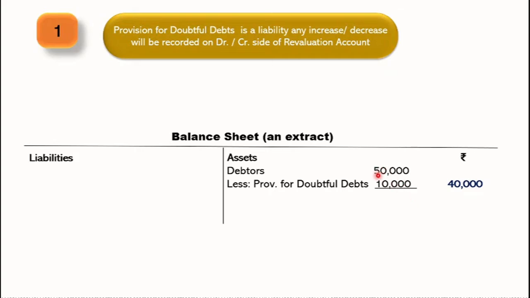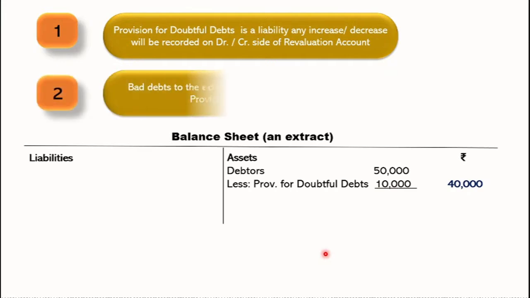Another important thing which you have to remember here is that 50,000 rupees is your debtor. Now, any bad debts, if occurred, reduce our debtors, no doubt, but the point here is that the amount will be recovered from this provision for doubtful debts, because these are meant for recovering the losses of debtors. So any bad debt amount or any loss amount will be recovered from the provision for doubtful debts to the extent of this amount, 10,000.